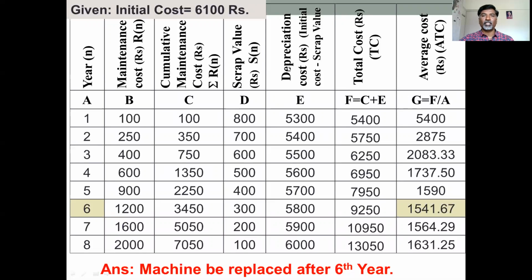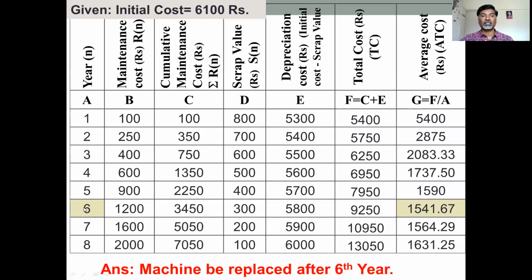Once you calculate depreciation cost, then you can calculate total cost very easily. Total cost is equal to depreciation cost plus cumulative cost. If you add this cumulative cost and depreciation cost, you will get total cost. Once you calculate total cost for all years, then you can calculate average cost by the formula total cost divided by number of years. If you divide total cost by year, you will get average cost. Once you calculate average cost for all years, you have to scan all values of average cost and identify which is the minimum cost. From the available values, you can find that the minimum cost is 1,541 rupees 67 paise.